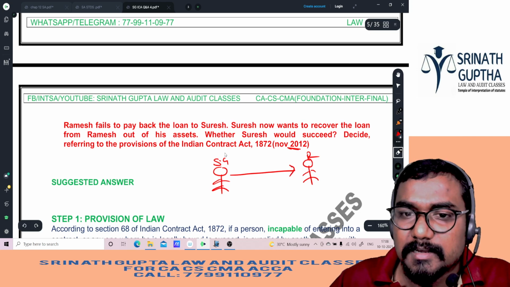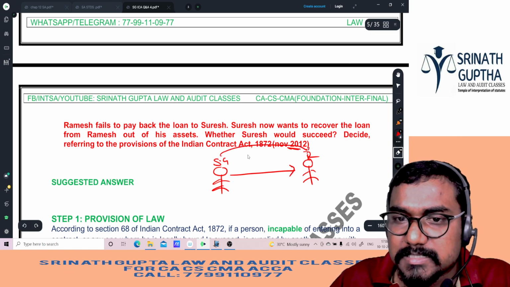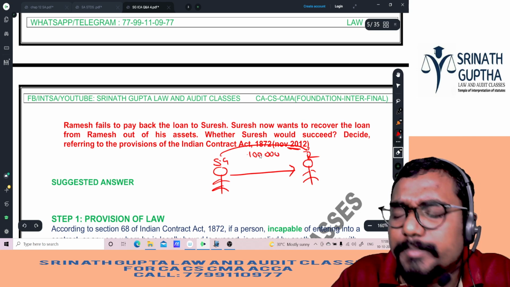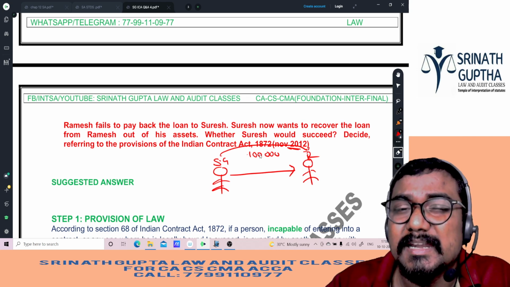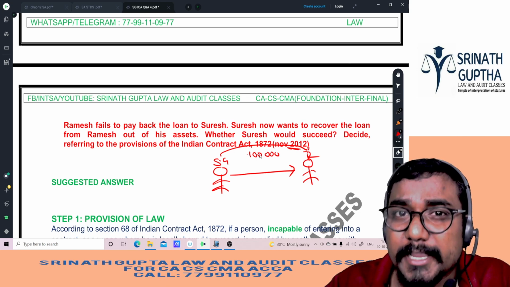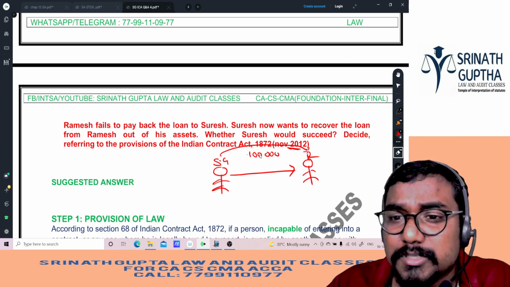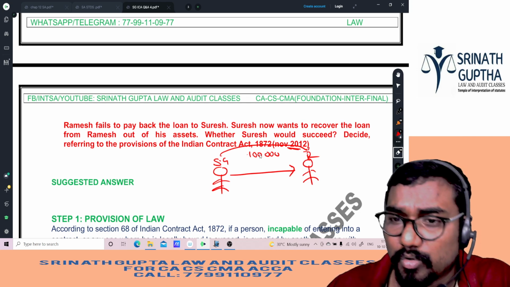Rohit was asking, Srinath sir, I want 1 lakh rupees. I said okay, I will give you 1 lakh rupees. What will you do with it? Rohit said, sir, I am preparing for the exams, I need it as an education loan. So I give 1 lakh rupees to a minor as an education loan.